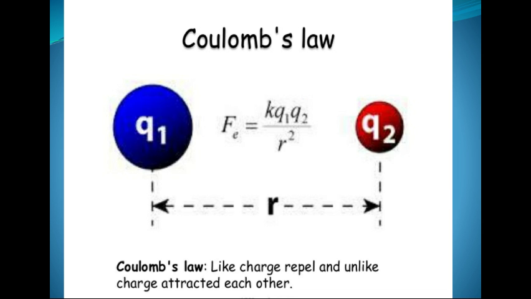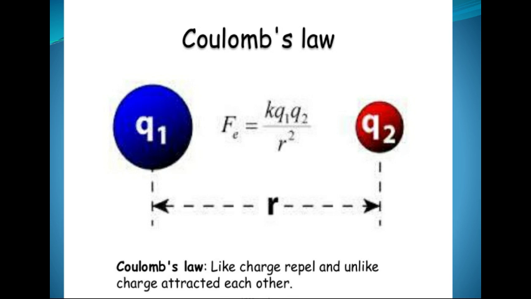Now, according to Coulomb's law, when a charge comes in the electric field of another charge, it experiences a force. And what is the value of force which is given by Coulomb's law? Coulomb's law states that the force between two charges is directly proportional to the product of these two charges.